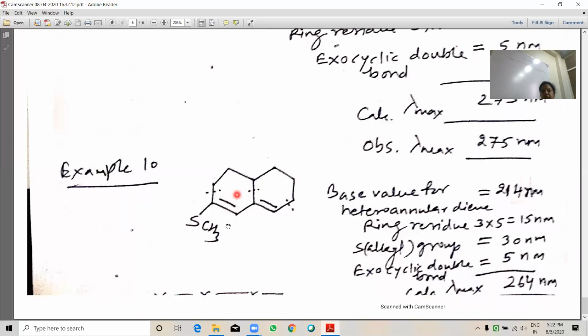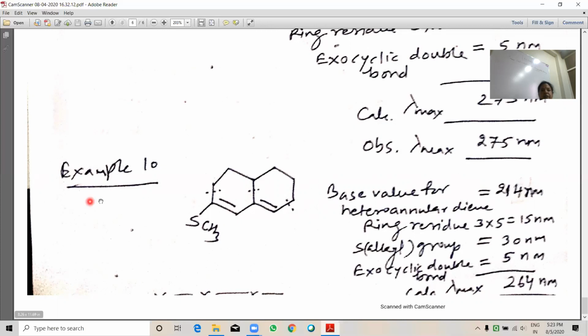Let's see one more example. Base value of heteroannular diene system 240 nanometer. Ring residue here 1, 2, 3, so 15 nanometer. Alkyl group increment is 30 nanometer. Exocyclic double bond. This double bond is exocyclic for this ring. So it is 5 nanometer, 264 nanometer calculated value.